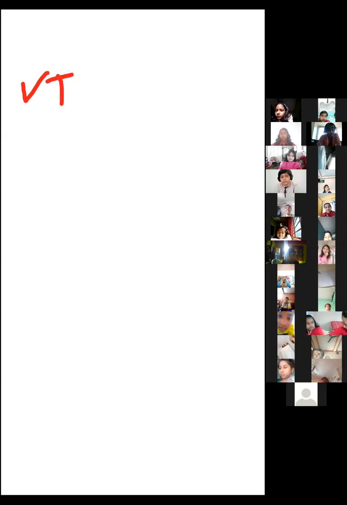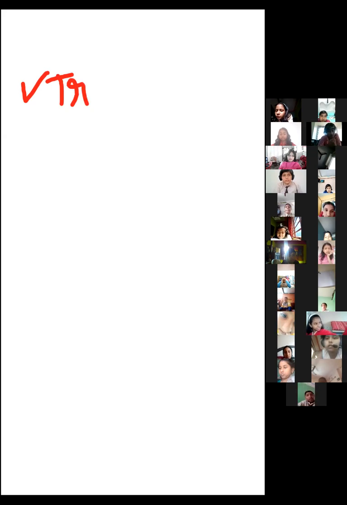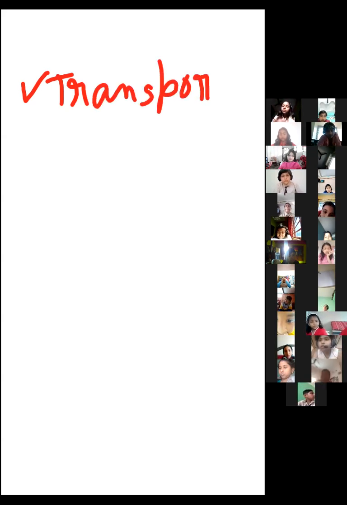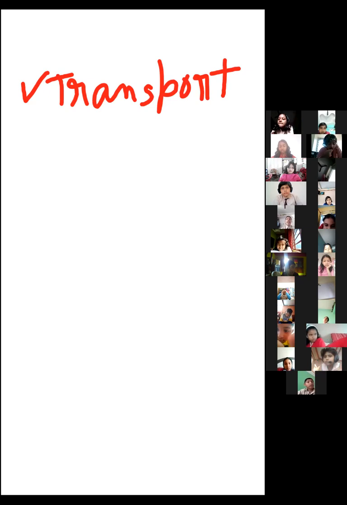So at the very first, what have we learned? Transport, the definition of transport. When you read this chapter, at first you will read the definition of transport. What is transport?